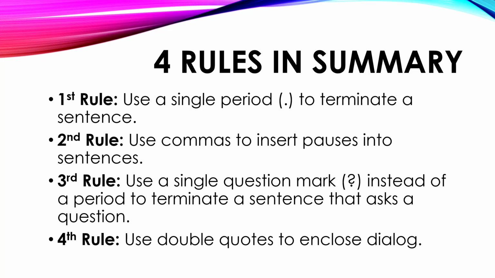And here they are in summary. The first rule: use a single period to terminate a sentence. The second rule: use commas to insert pauses into your sentences. The third rule: use a single question mark instead of a period to terminate a sentence that asks a question. And the fourth rule: use double quotes to enclose dialogue.